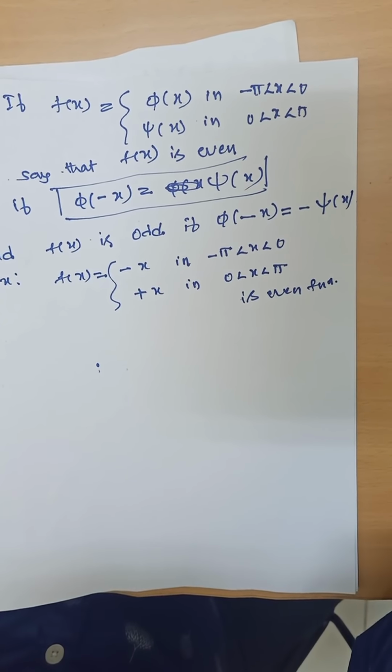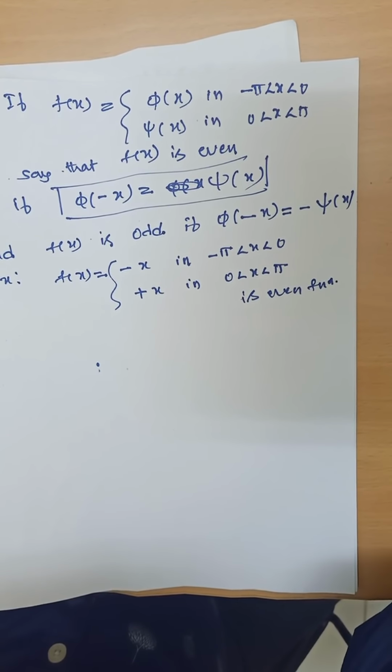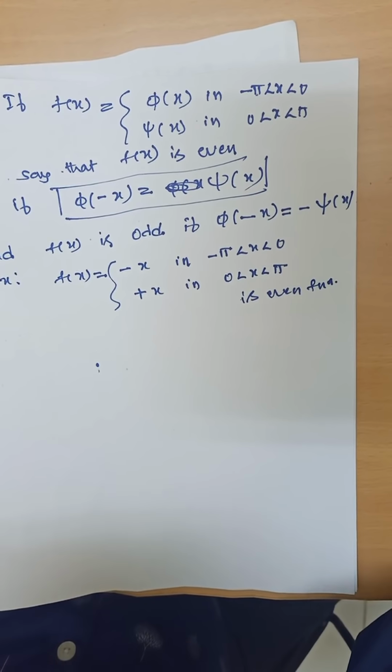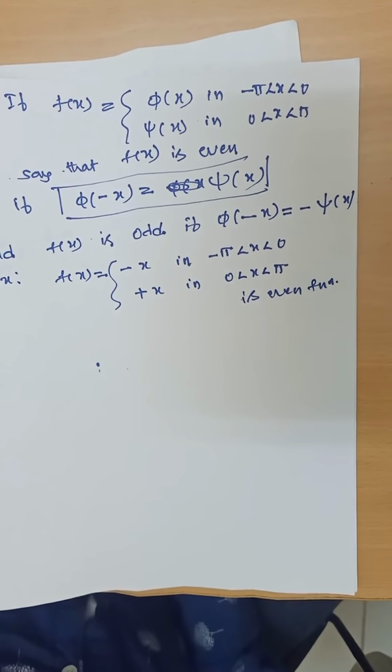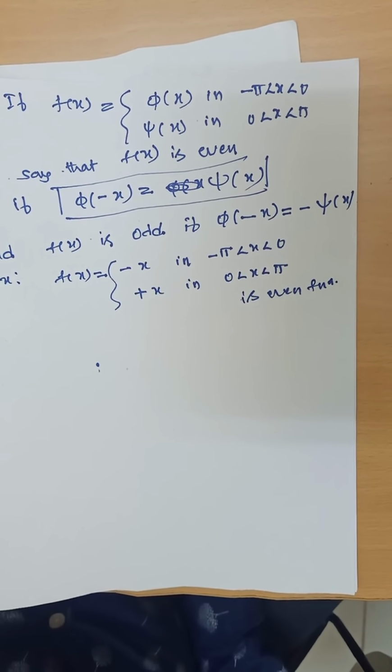So for convenience, you had better check whether the given function f of x is even or odd in nature. Suppose the given function is even, it satisfies the condition f of minus x is equal to f of x. The condition for odd nature is f of minus x is equal to minus f of x. If the given function satisfies the even nature, we find only a0, an. We need not find bn.